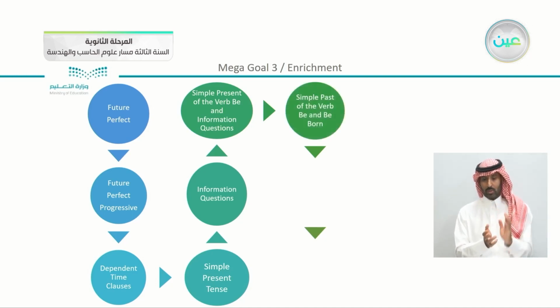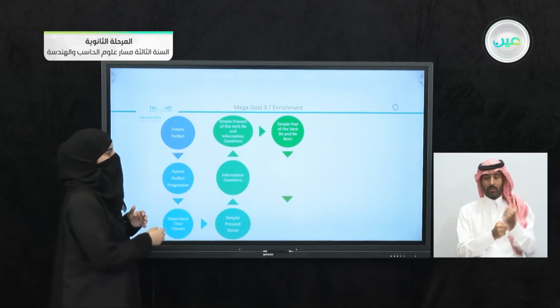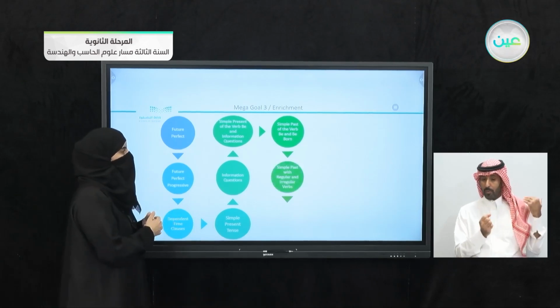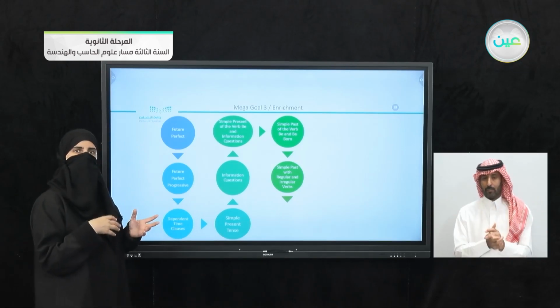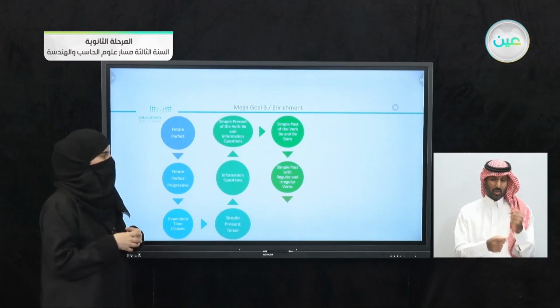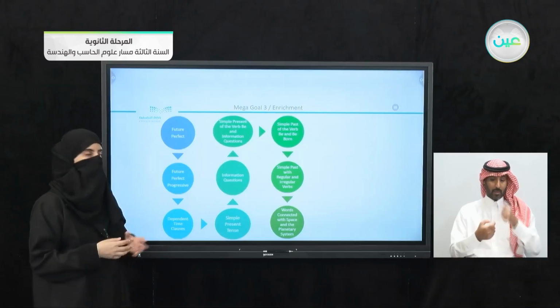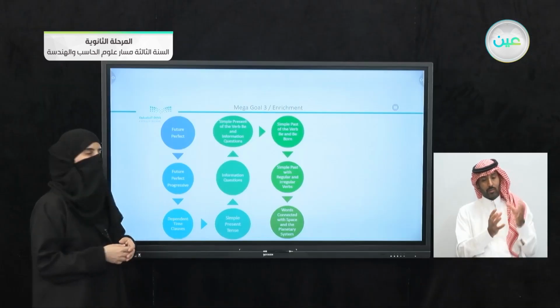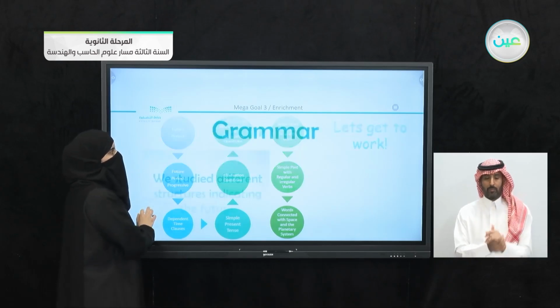We also revised, or studied actually, the simple past of the verb be and be born. And also we just revised very quickly the regular and irregular verbs. Of course, we know that there are different irregular verbs. And also we passed by words that were connected to space and the planetary system. So let's just go back and see what we took here.